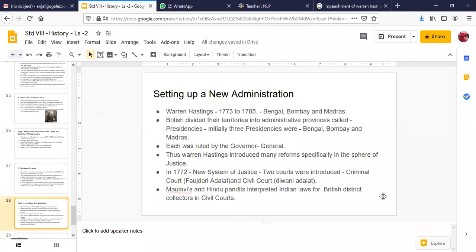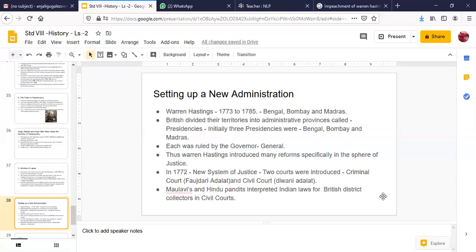Earlier, of course, courts were there. The king was there. He used to provide justice. But now, just like in the British parliamentary system, they made 2 courts. One was known as the Faujdari Adalat and the other was known as the Diwani Adalat. The Faujdari Adalat was the criminal court.